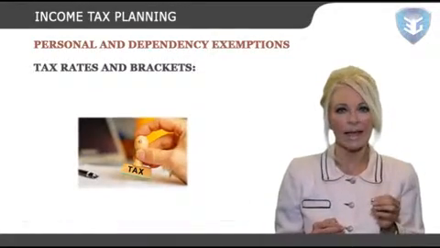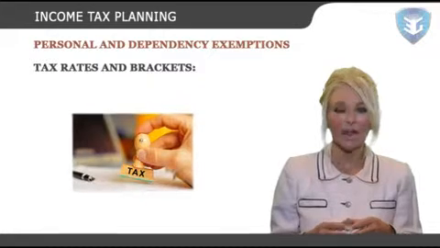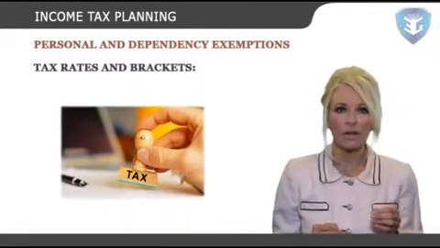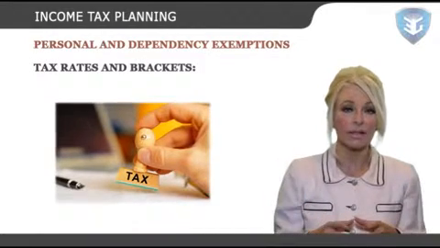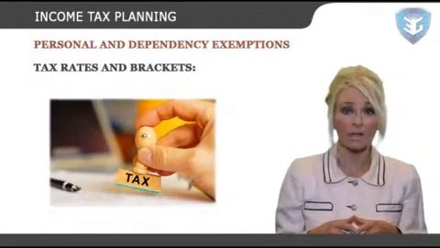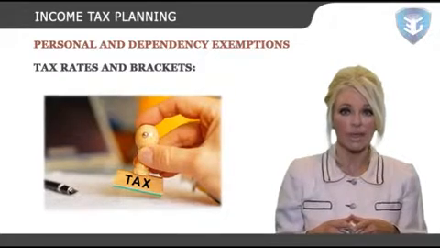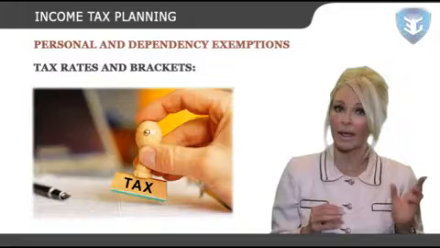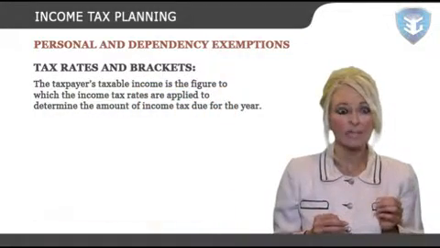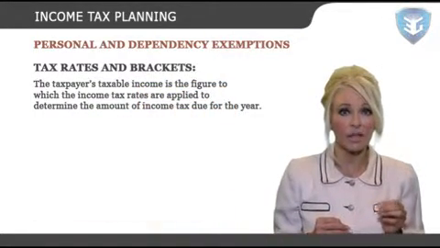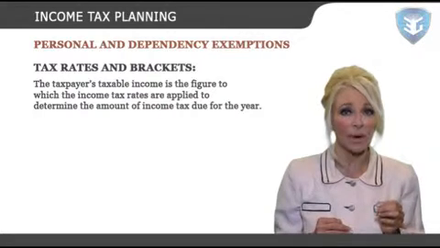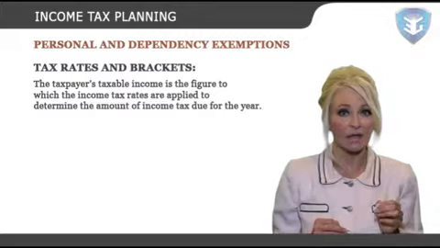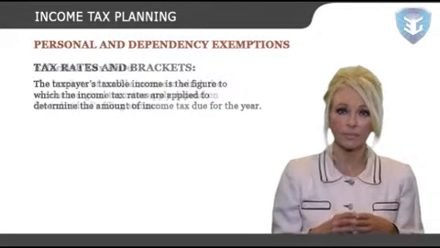Tax rates and brackets. Once the taxpayer's gross income has been determined, all above-the-line deductions allowed are subtracted from gross income to determine adjusted gross income, AGI. The taxpayer's taxable income is the figure to which the income tax rates are applied to determine the amount of income tax due for the year.